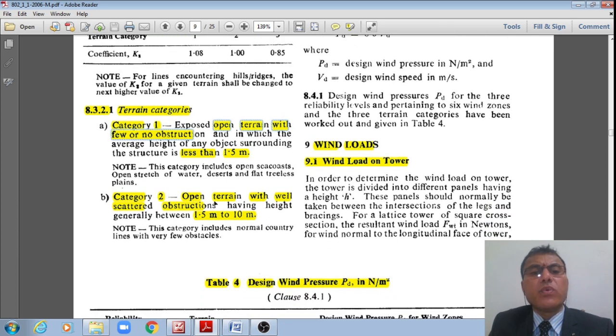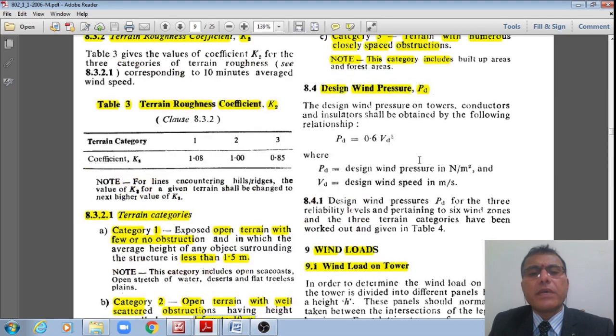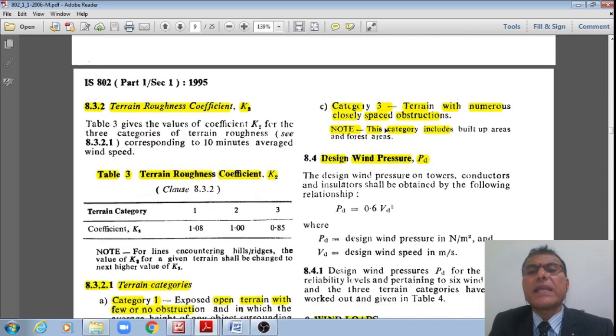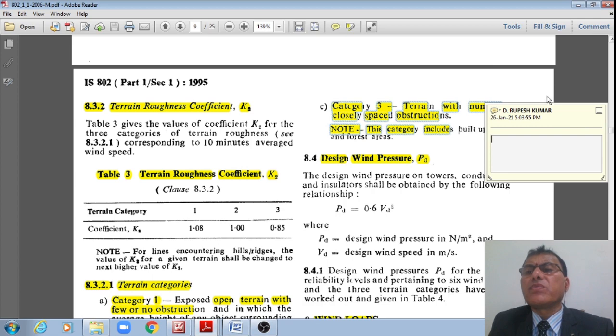Terrain category 2 means open terrain with well scattered obstructions having height in the range of 1.5 to 10 meters. Category 3 is a terrain with numerous closely spaced obstructions. This generally includes well built up areas in city central areas as well as forest areas, either of the two, students, right?